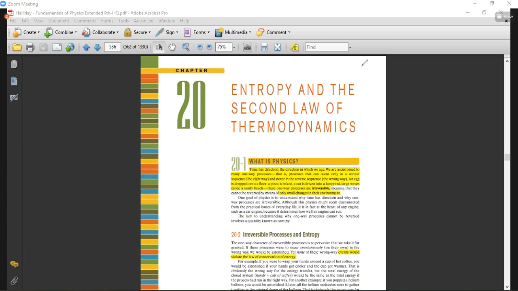We will discuss the second law of thermodynamics, which previously we were discussing in terms of the irreversible process and entropy. And there what we have seen is that in order to solve complex situations easily, we usually convert an irreversible process into a reversible process, and then we calculate the change in entropy for the system.